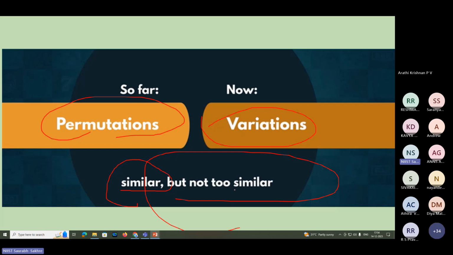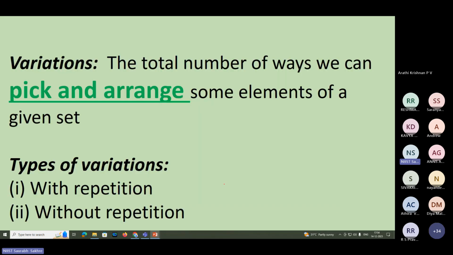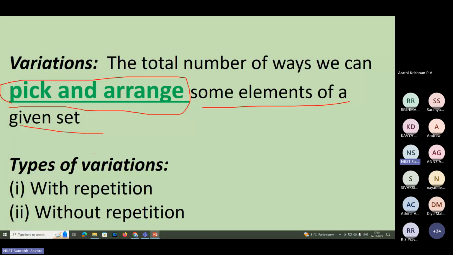By now we were seeing permutations. Now we will see variations. Now what does variation mean? Variations are the total number of ways we can pick and arrange. Here is the catch. The total number of ways we can pick and arrange some elements of a given set. And in variation also, there will be two types of variations available to us: with repetition and without repetition. Variations with repetitions, variations without repetition.